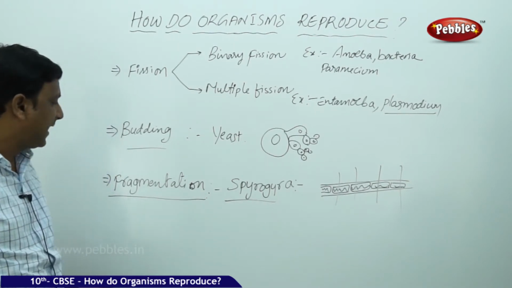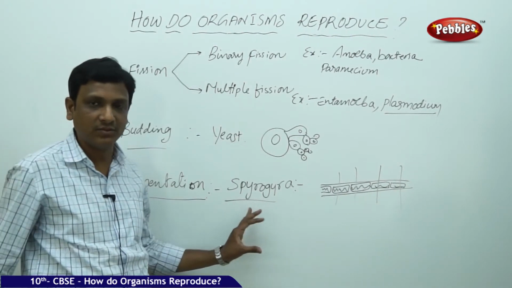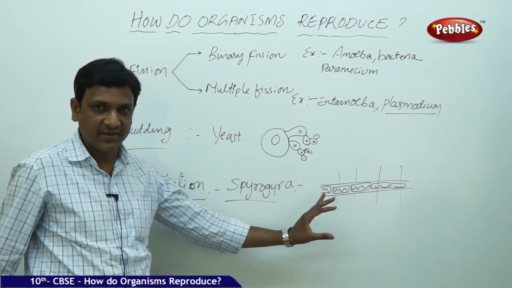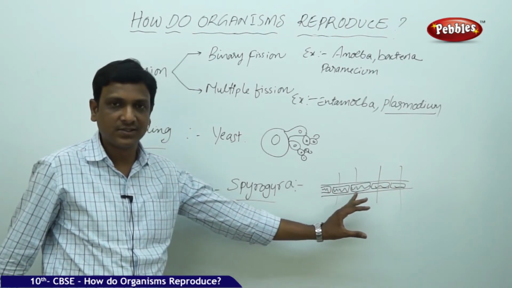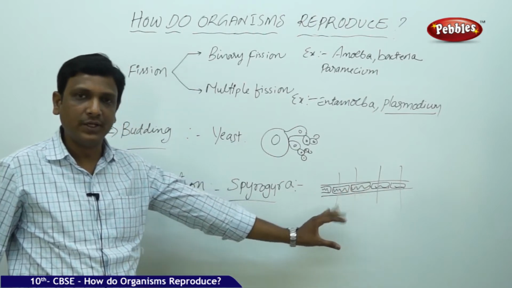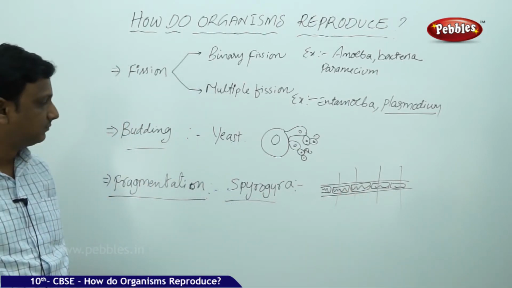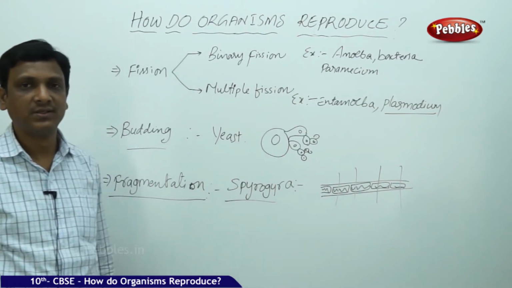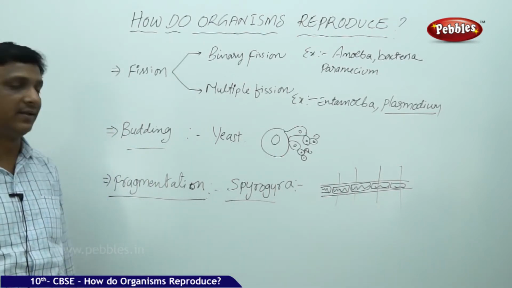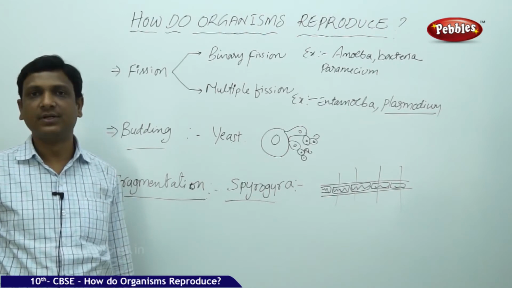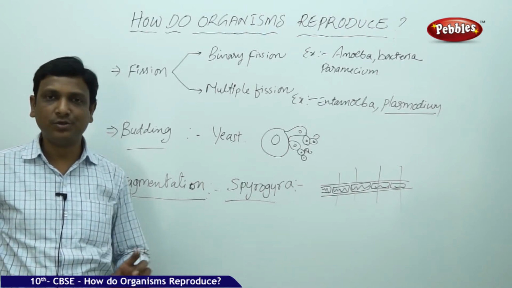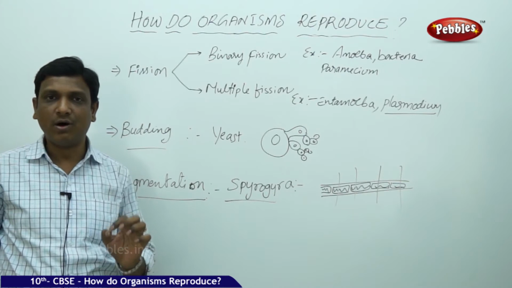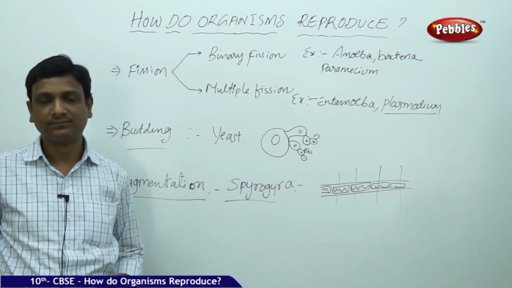But can we apply the same concept, how the Spirogyra, whenever it is split into different parts, each part can grow into a new organism? Can we apply this mode of reproduction to higher organisms? Why can't humans reproduce like that? It is not possible, because I already told you, in higher organisms all the cells are not alike.